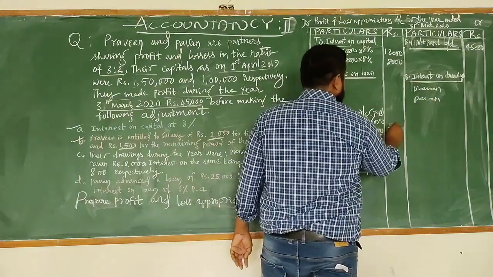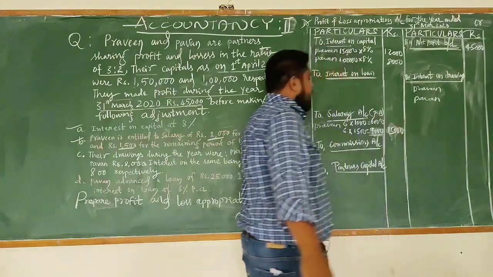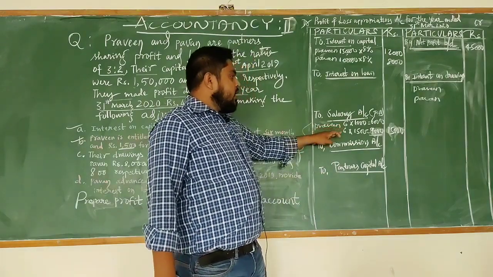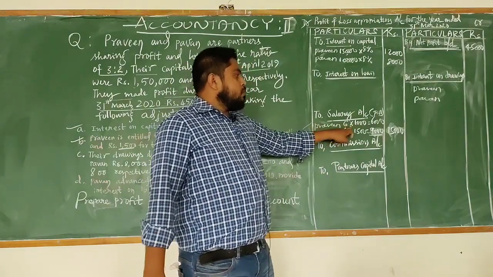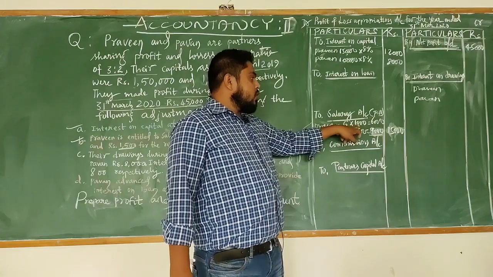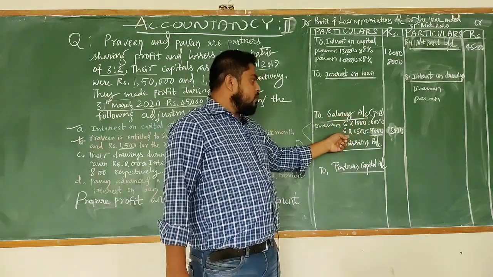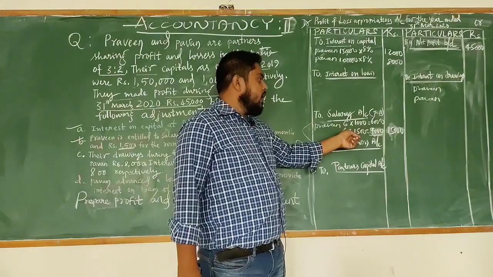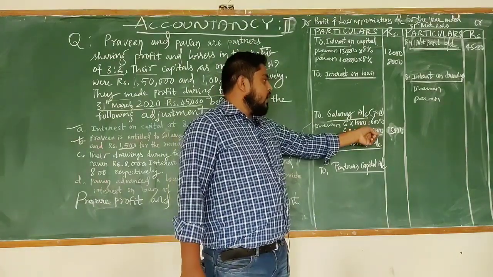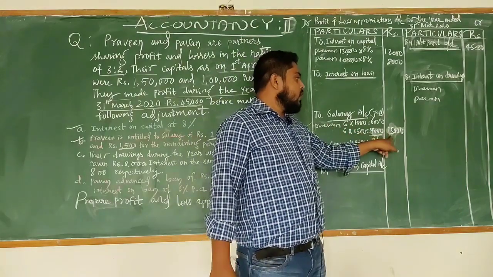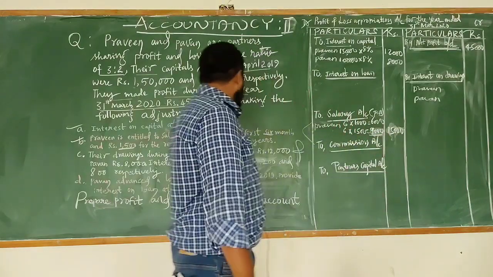Total 15,000. Be careful while doing the calculations here. So Praveen's monthly salary is rupees 1,000 for 6 months, so 6,000, and for the remaining period 1,500, so 6 into 1,500 is 9,000. So the total salary to Praveen is 15,000.